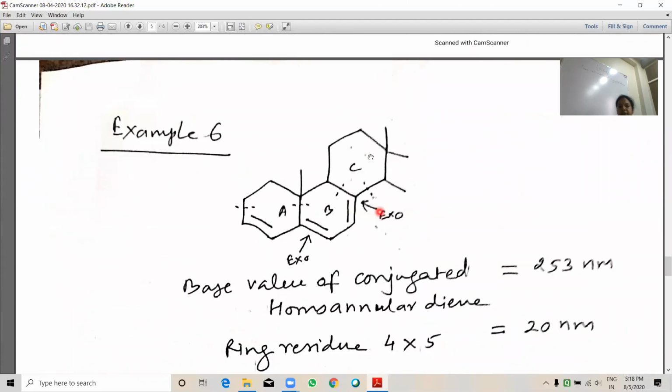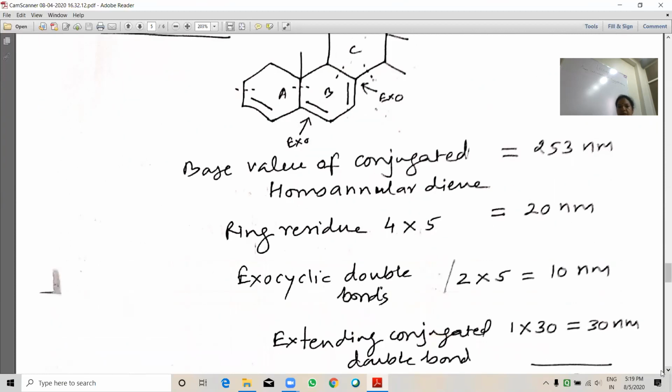Example 6. This is a big ring. Base value of conjugated homoannular. Here both systems are there, heteroannular and homoannular. So the homoannular base value is more, so we will consider homoannular, 253 nanometer. Ring residues, where it is completed, this double bond, single bond, double bond: 1, 2, 3, and 4. So 4 ring residues, 4 multiplied with 5, 20.